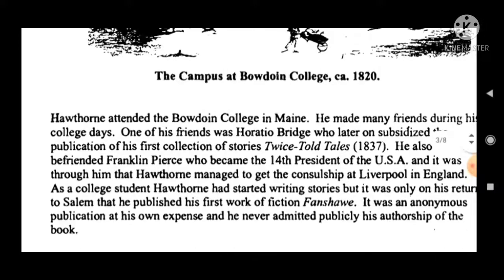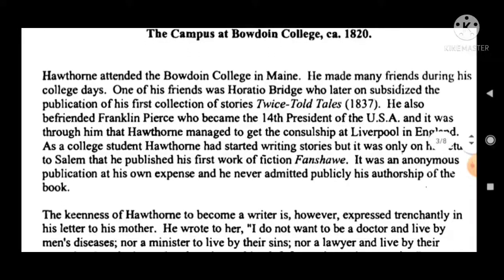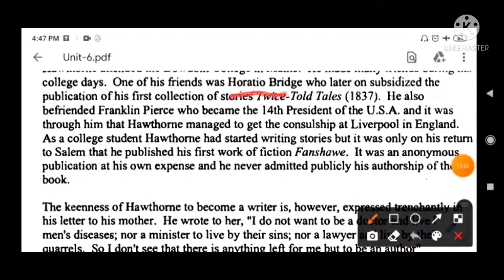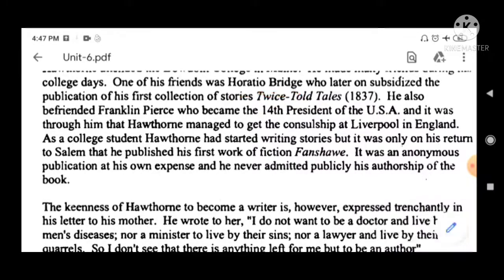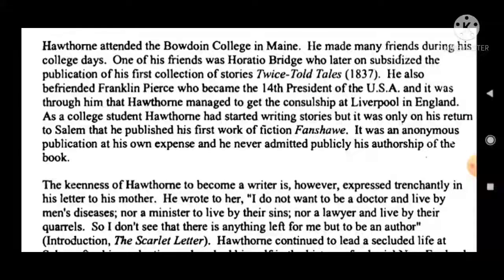He made many friends during his college days. One of his friends was Horatio Bridge, who later subsidized the publication of his first collection of stories, Twice Told Tales. You can write down, one of his friends was Horatio Bridge. Jot down the point in your notebook.